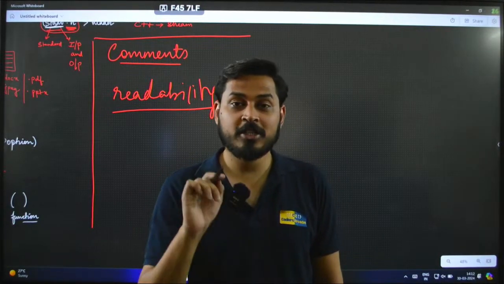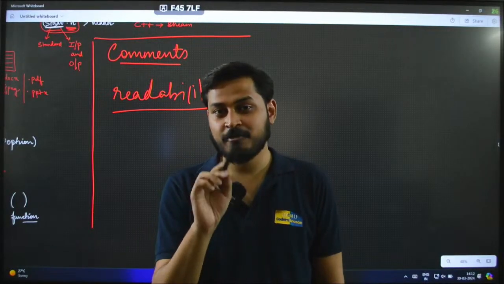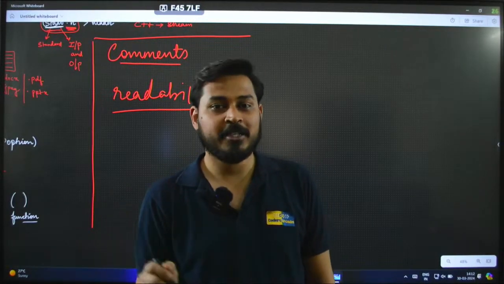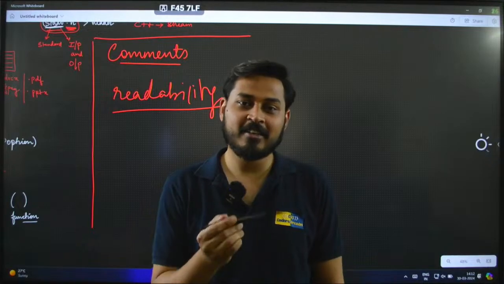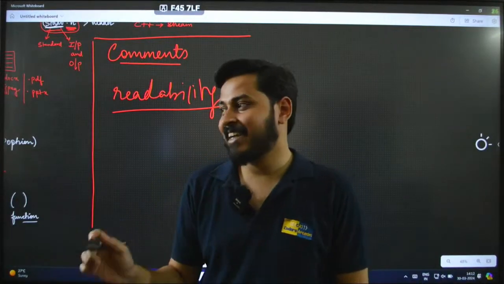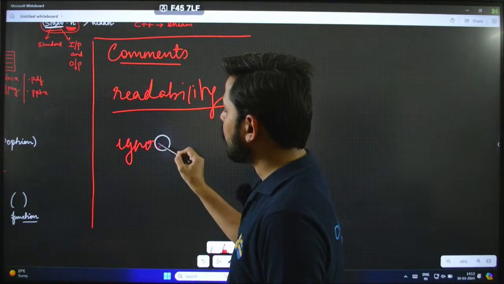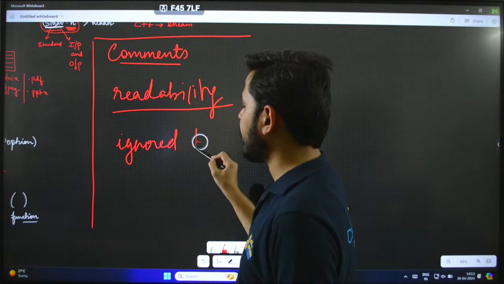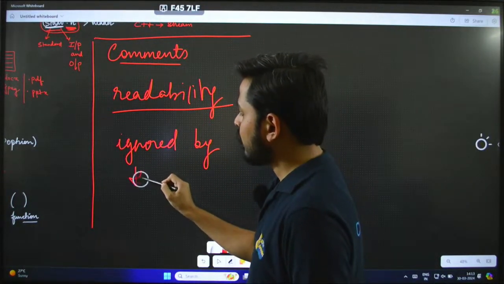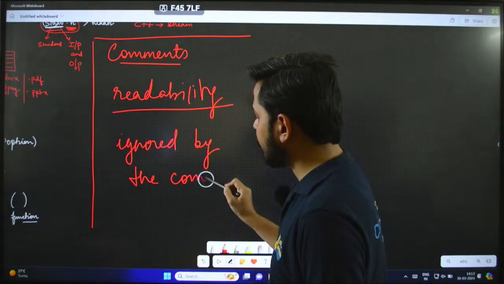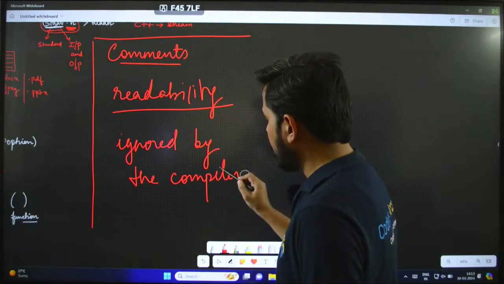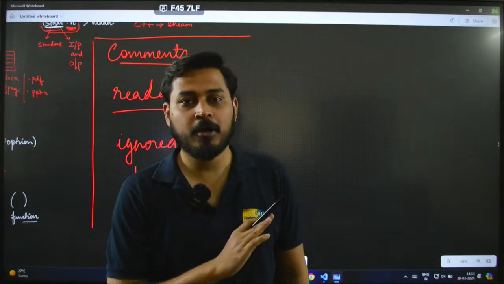So for that reason, to increase the readability, we describe it by writing comments. So comments are used for increasing the readability. Comments get ignored by the compiler. The compiler doesn't care about the comments.